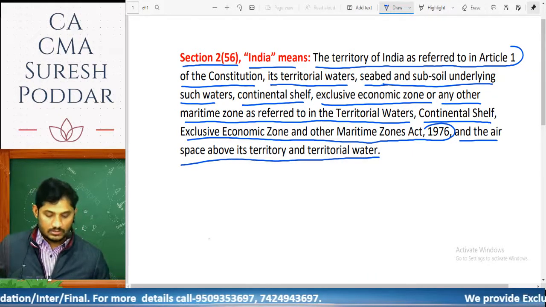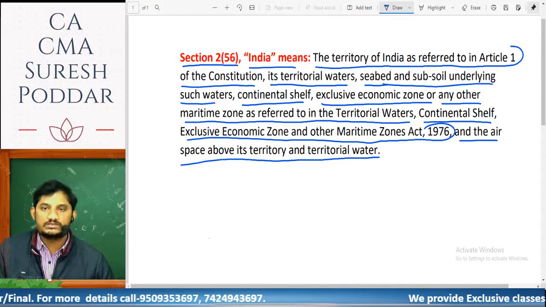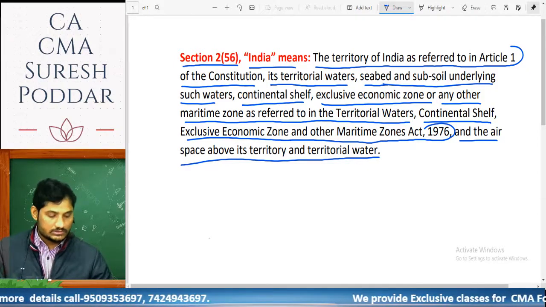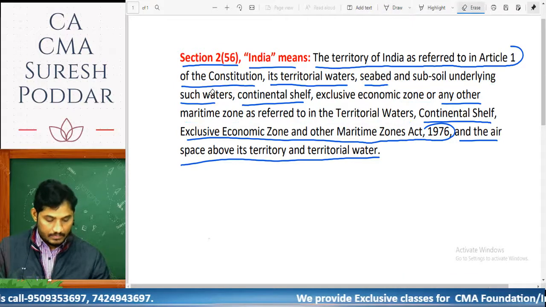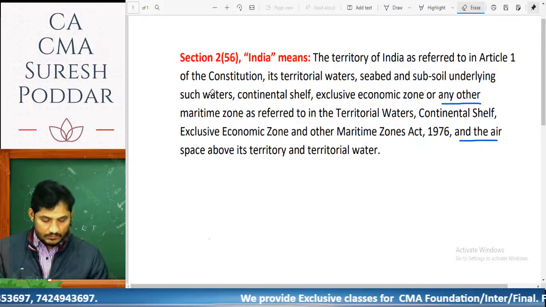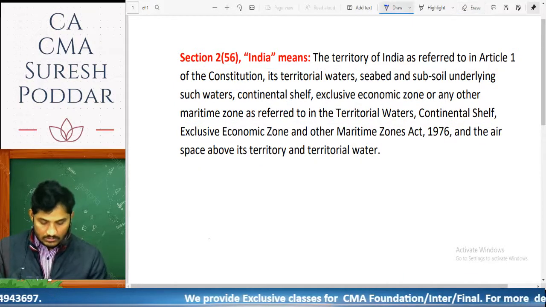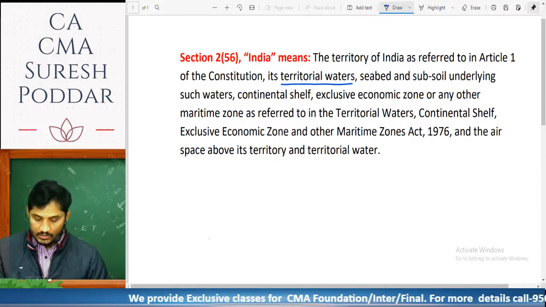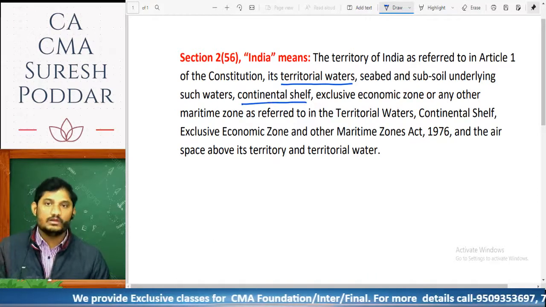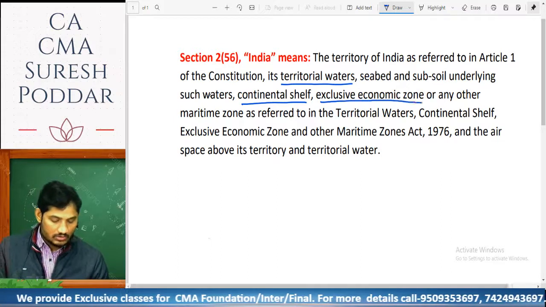So this definition tells us three points majorly. Point number 1 is territorial water, point number 2 is continental shelf, and point number 3 is exclusive economic zone.